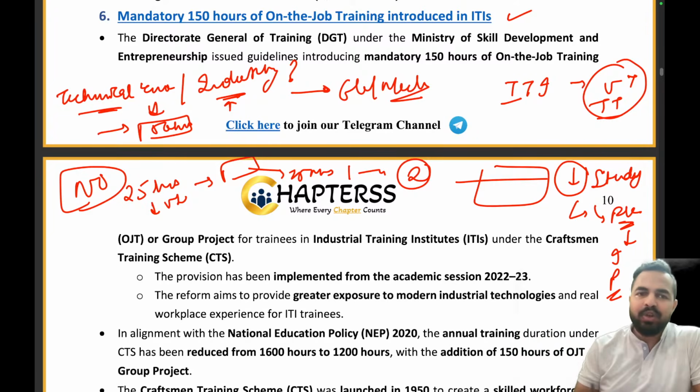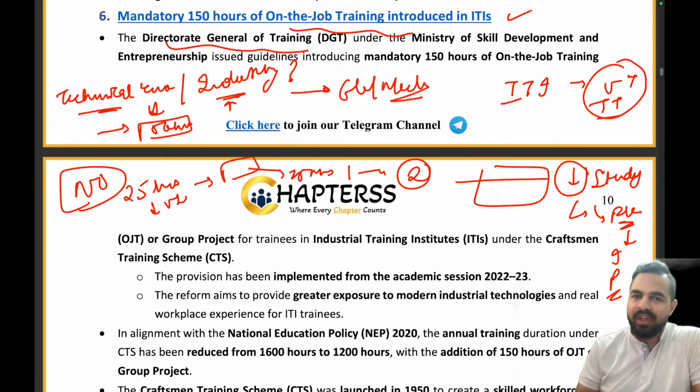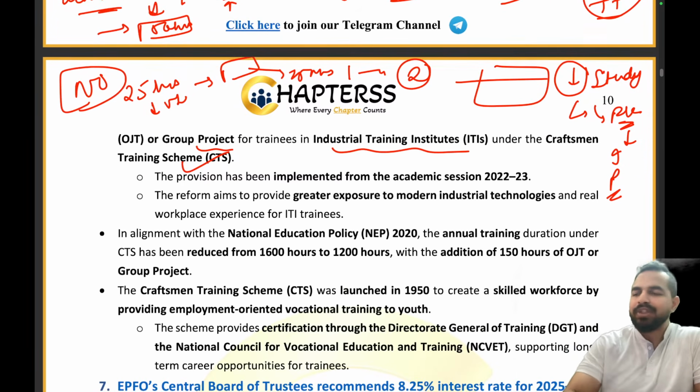So my dear friends, you can see that mandatory 150 hours of on-the-job training introduced in ITIs. Directorate General of Training under the Ministry of Skill Development and Entrepreneurship issued guidelines introducing mandatory 150 hours of on-the-job training or group project for the trainees in the industrial training institutes under the Craftsman Training Scheme. We are already having a Craftsman Training Scheme, right, which was launched in 1950.